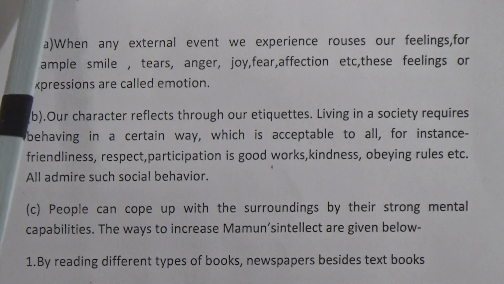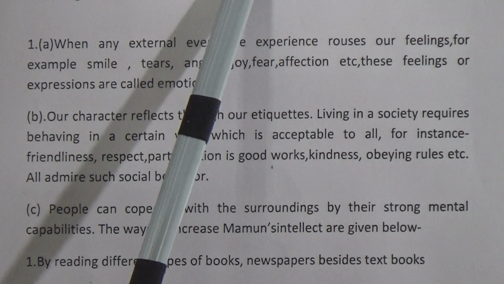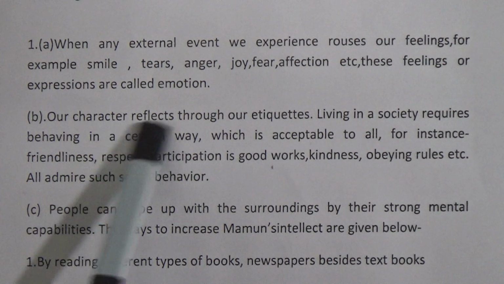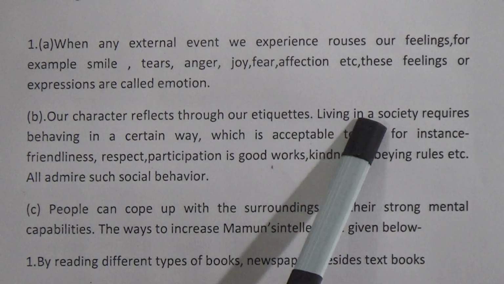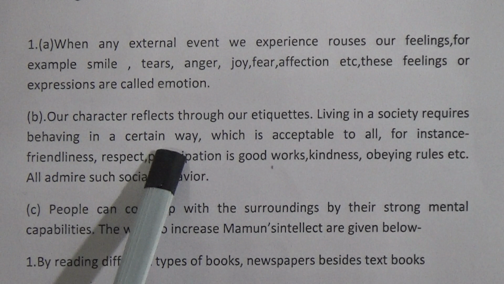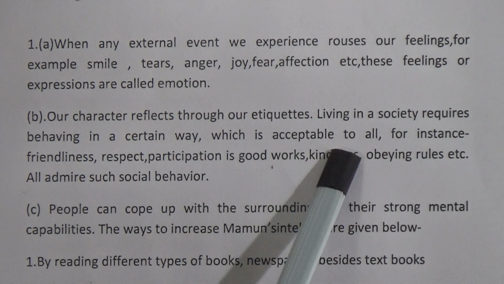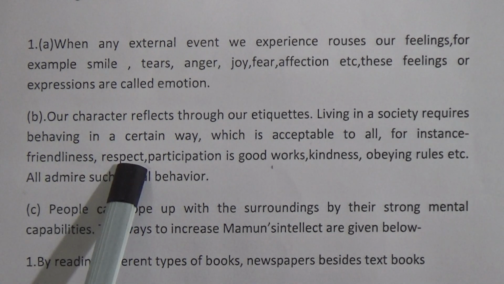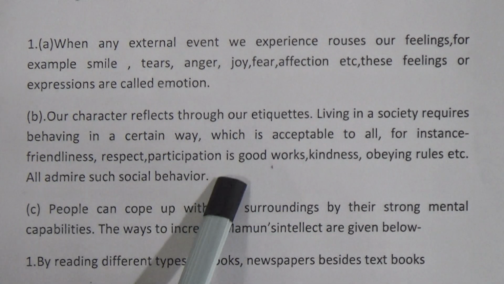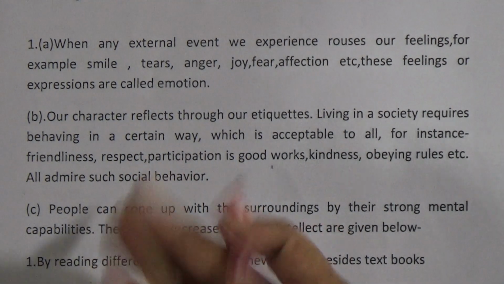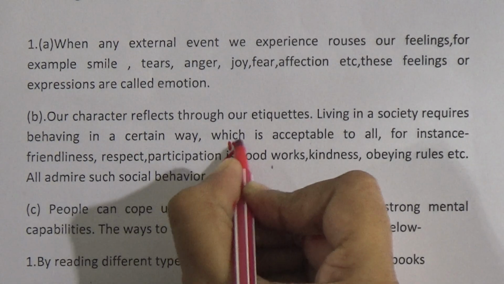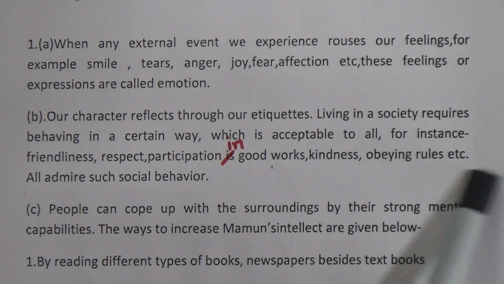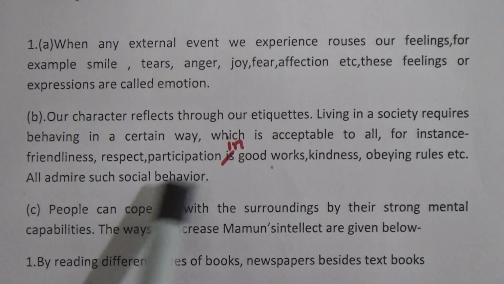And number B, what do you understand by acceptable social behavior? The answer to this question is: our character reflects through our etiquettes. Living in a society requires behaving in a certain way which is acceptable to all. For instance, friendliness, respect, participation in good works, kindness, obeying rules, etc. are all aspects of social behavior.